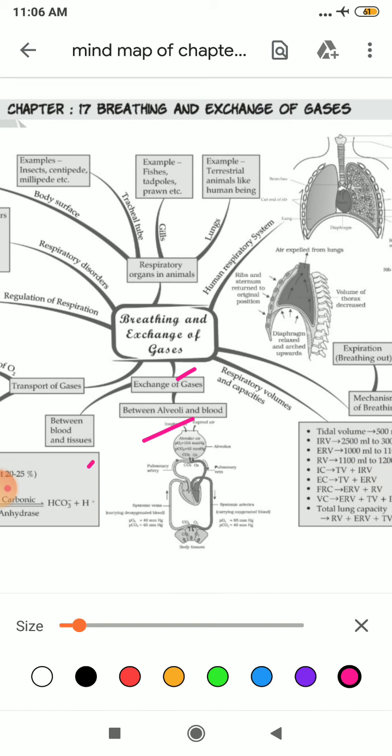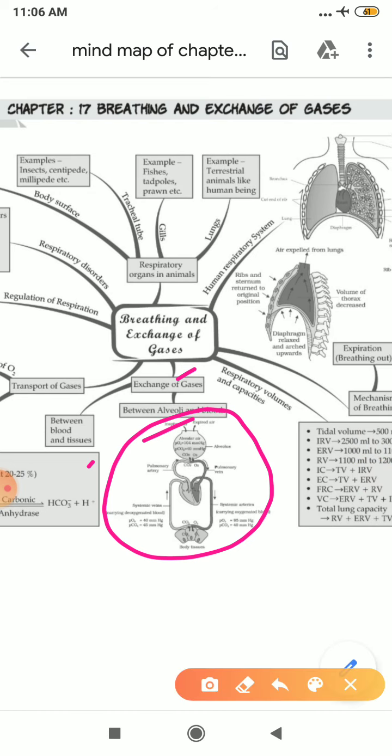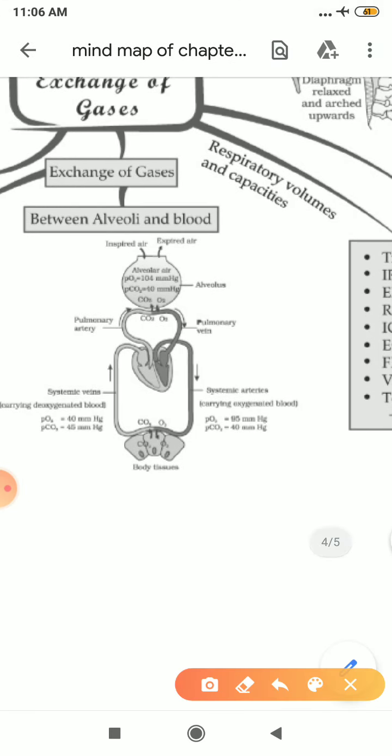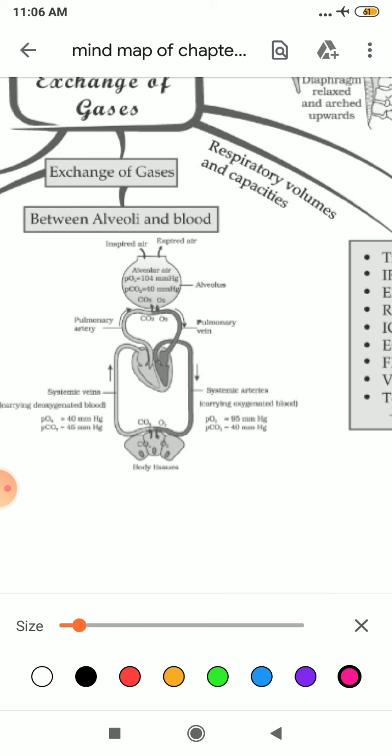You need to go through this diagram. Understood? What happens here, students? The basic idea is that gas will move from higher concentration to lower concentration. If I zoom it, students, see here. In case of your alveoli, the partial pressure of oxygen is 104, whereas the partial pressure of carbon dioxide is 40. So automatically oxygen will move from your alveoli to your blood. Understood? And then from there it will move to your body parts. This is your body tissue.